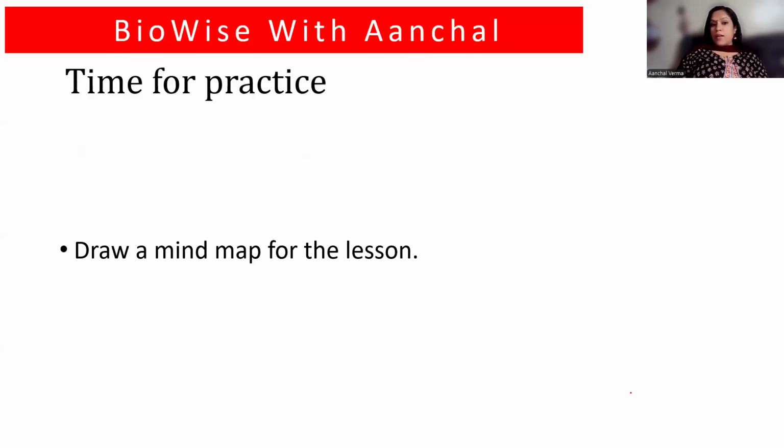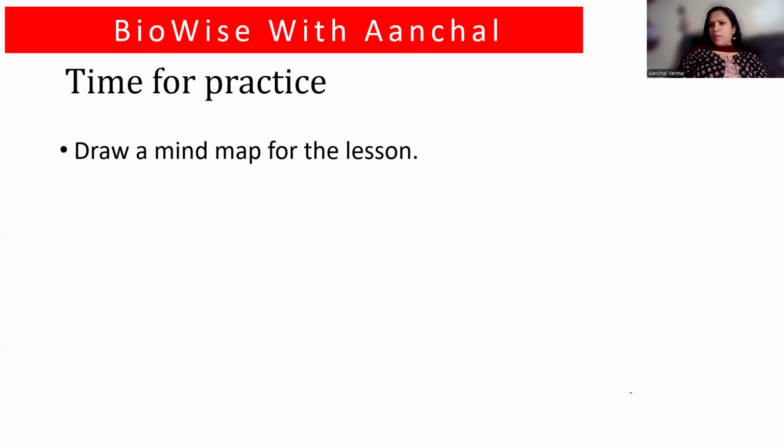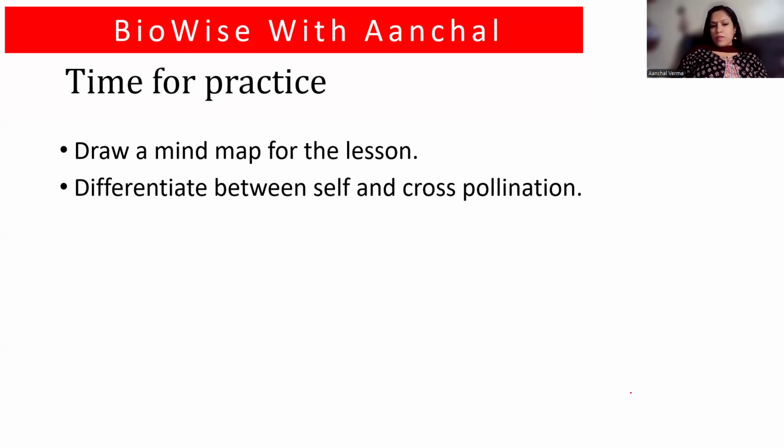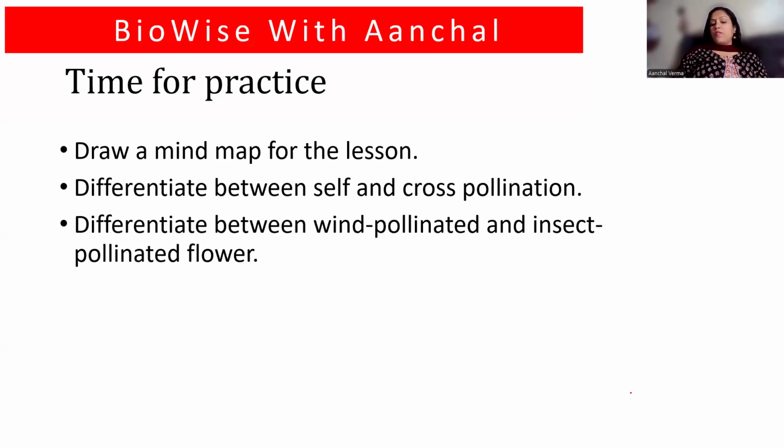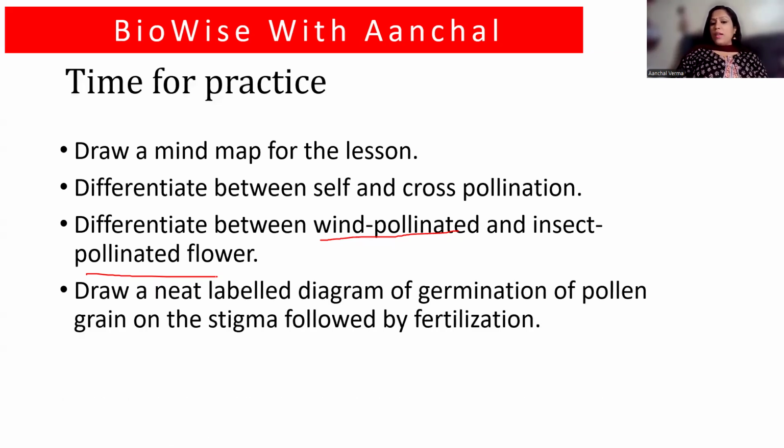So it's time for practice. Draw a mind map for the lesson. It will help you analyze whatever we have studied today. Differentiate between self and cross-pollination. Differentiate between wind pollinated and insect pollinated flowers. Write down in the comment section the scientific terms used for wind pollinated flowers and insect pollinated flowers. Let me see how many comments I get. And draw a neat labelled diagram of germination of pollen grain on the stigma followed by fertilization. I have already given you the diagram. You can draw it easily.